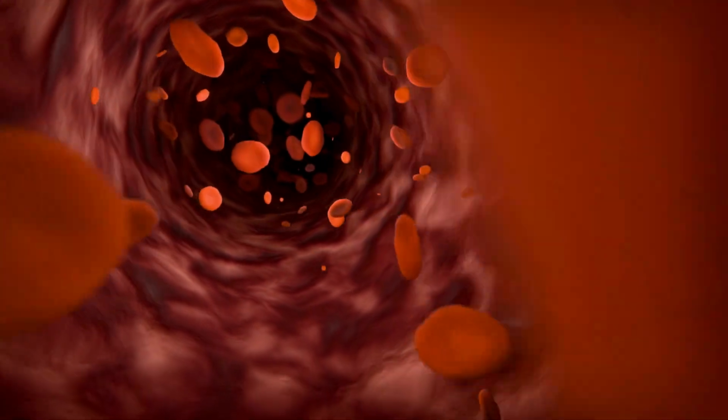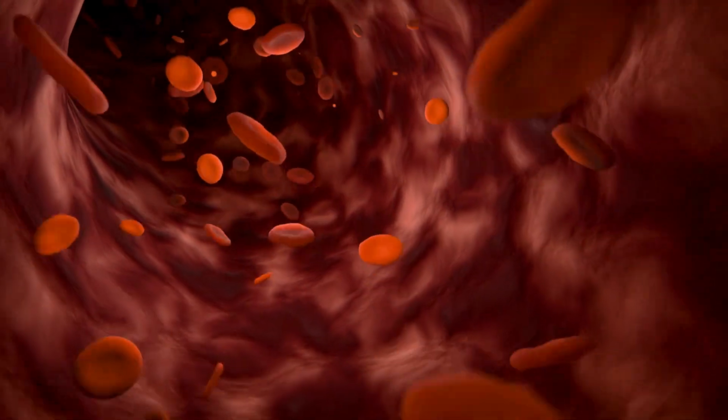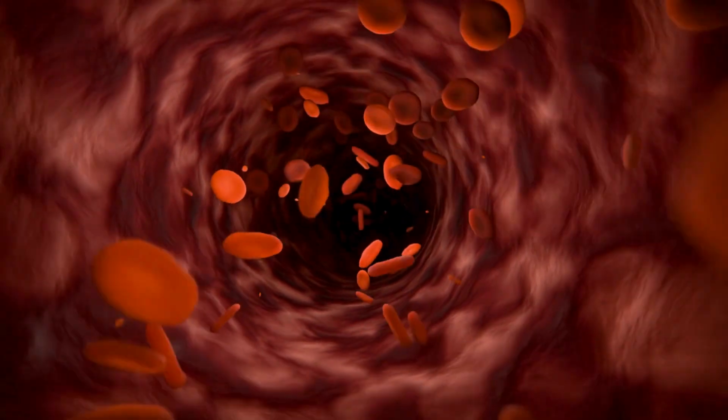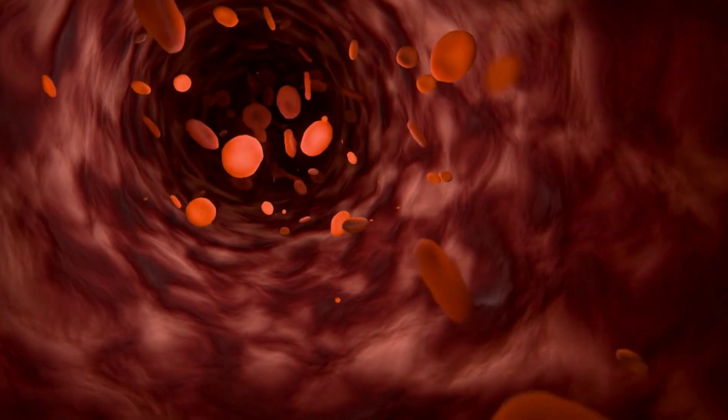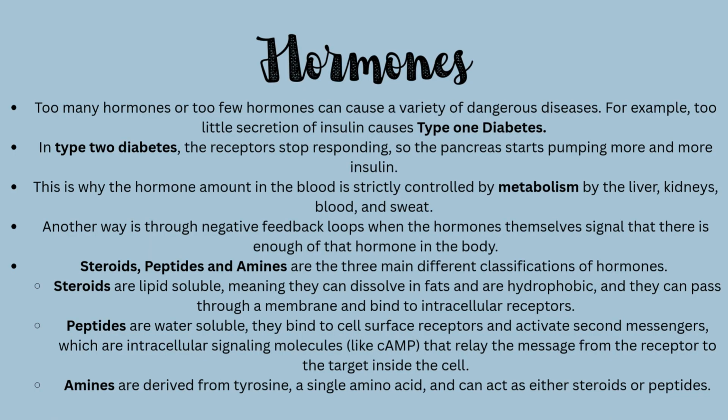For example, too little secretion of insulin causes type 1 diabetes. In type 2 diabetes, the receptors stop responding, so the pancreas starts pumping more and more insulin. Too much thyroxine from the thyroid gland causes Graves' disease, an autoimmune condition quickening metabolism, while the opposite, too little thyroxine, causes Hashimoto's, an autoimmune attack that causes the body functions to slow down.